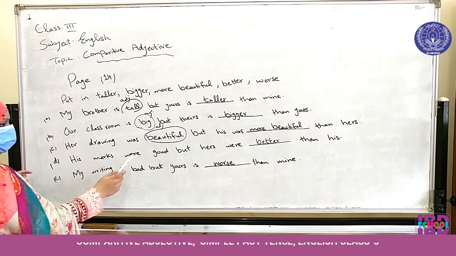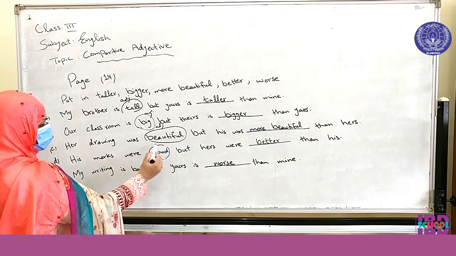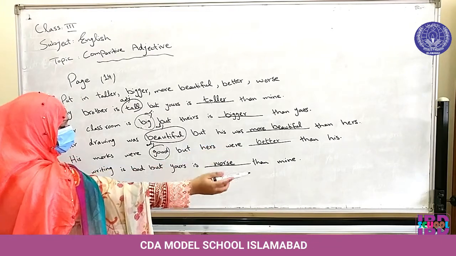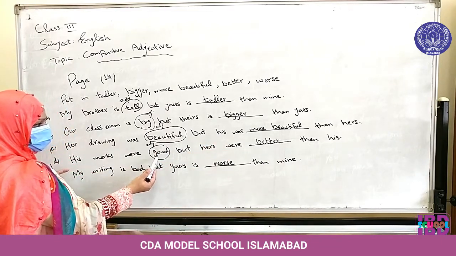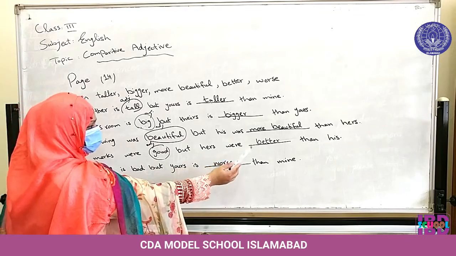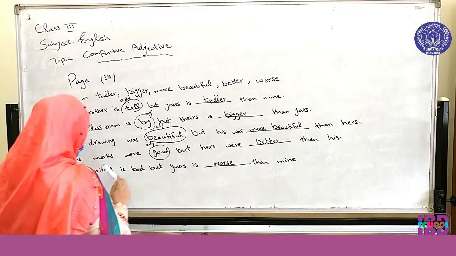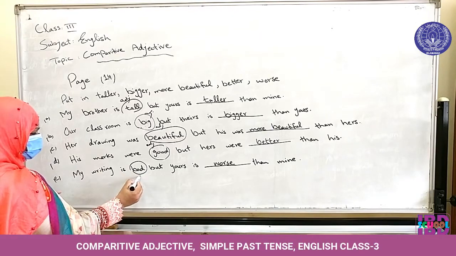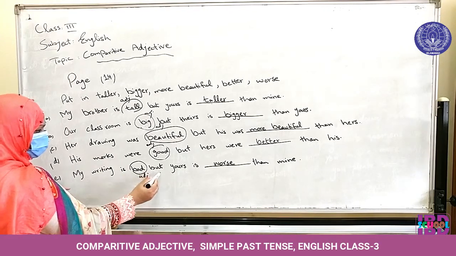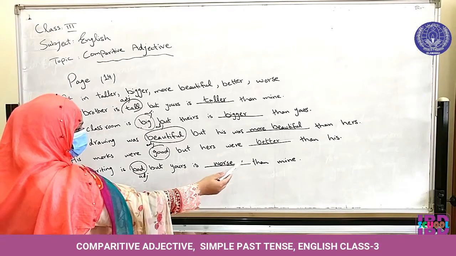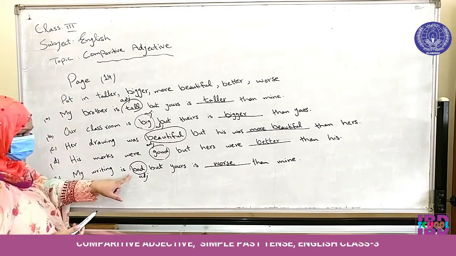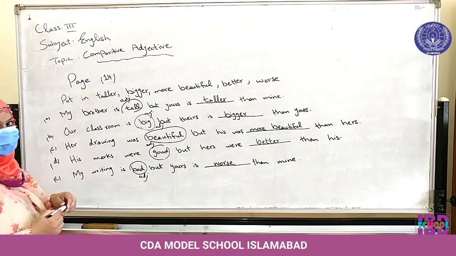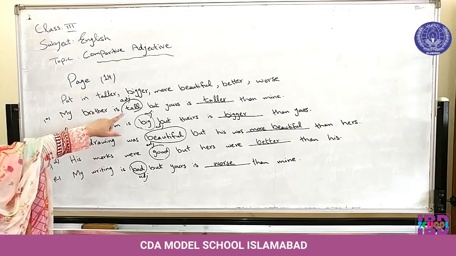His marks were good. Good is an adjective. But hers were better than his. So what is the comparative adjective of good? Better. So we will use better. My writing is bad. Bad is an adjective. But yours is worse than mine. So what is the comparative adjective of bad? Worse.